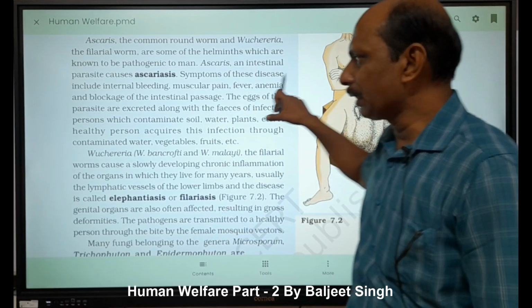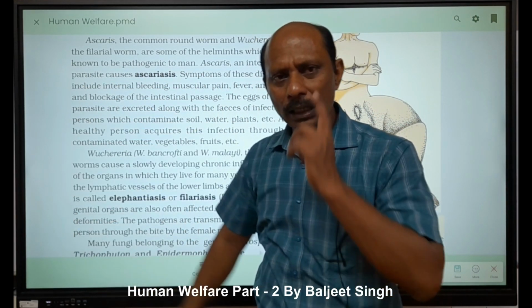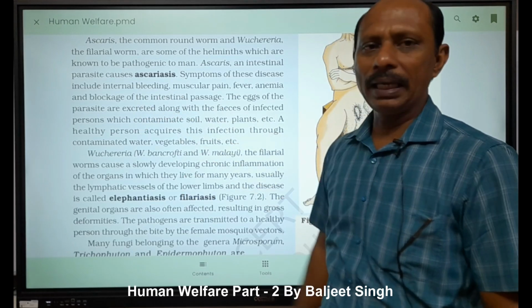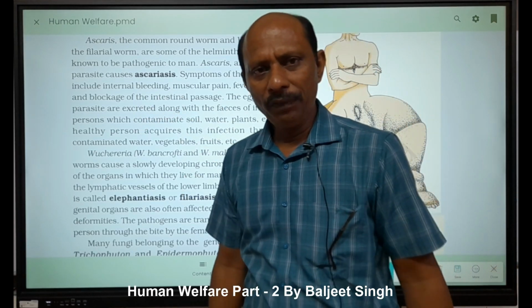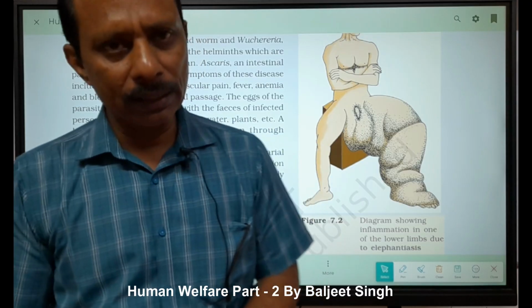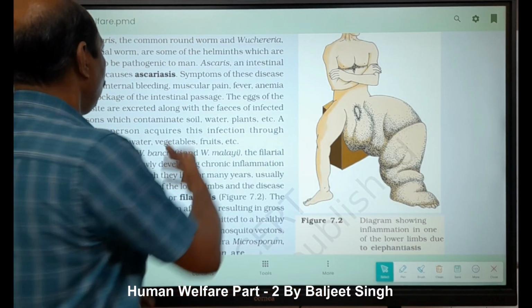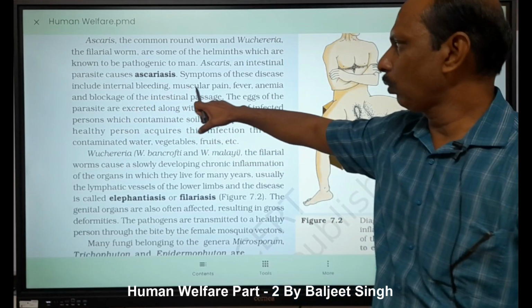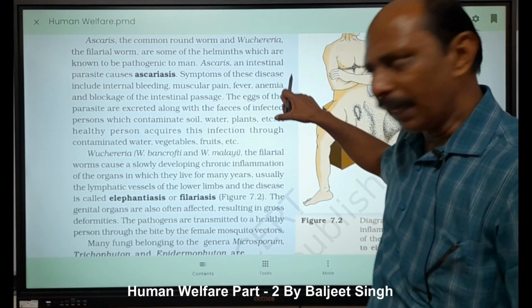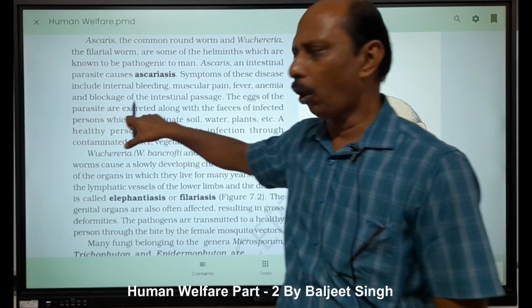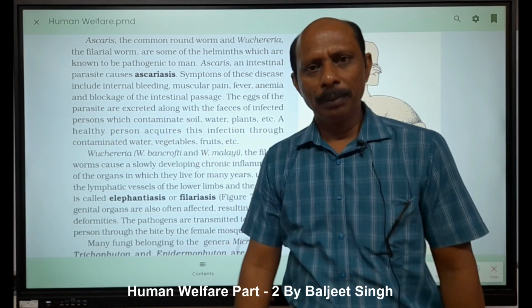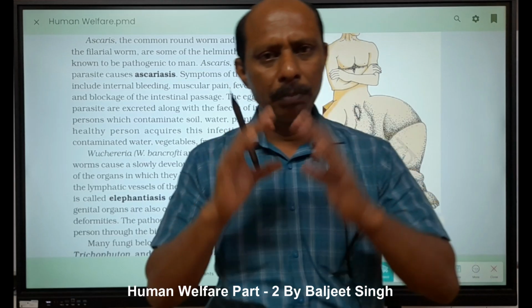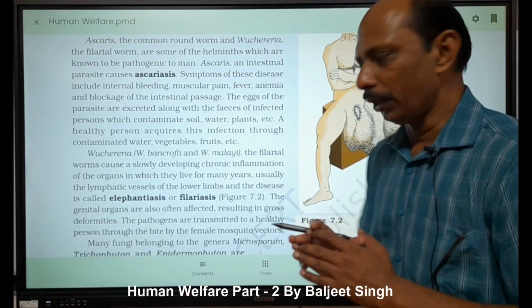Ascaris, an intestinal parasite, causes ascariasis. If it is Taenia solium, it is called taeniasis, right? Symptoms of this disease include internal bleeding, muscular pain, fever, anemia, and blockage of intestinal passages, because they are present in the form of a bunch if they are more in number.